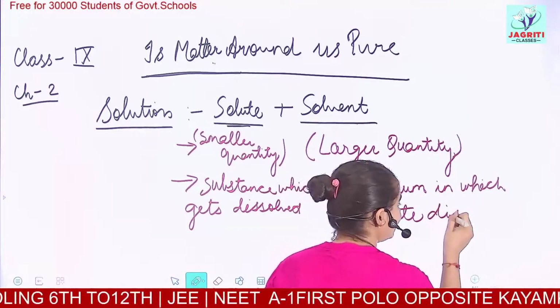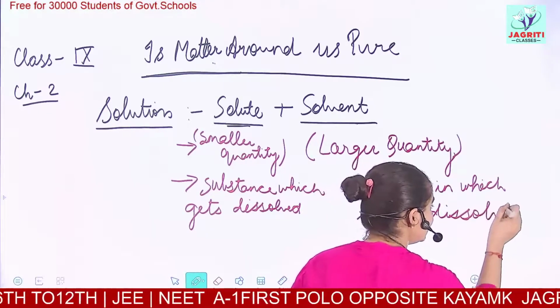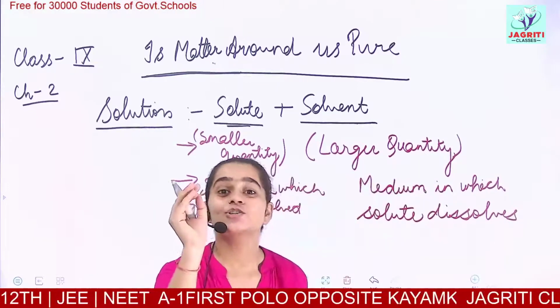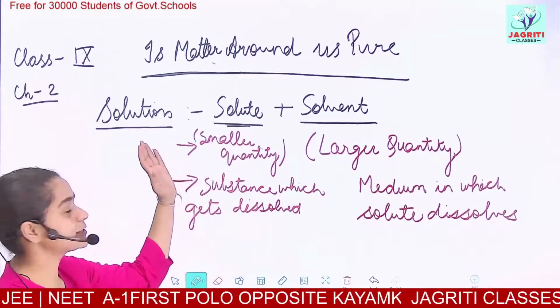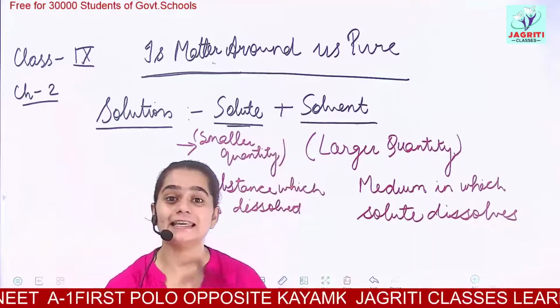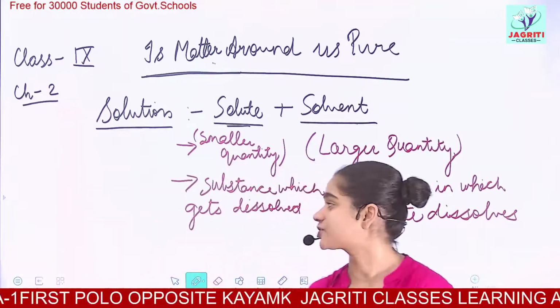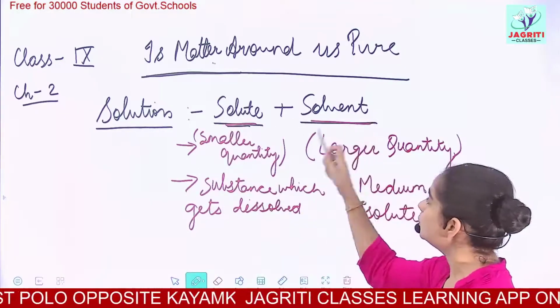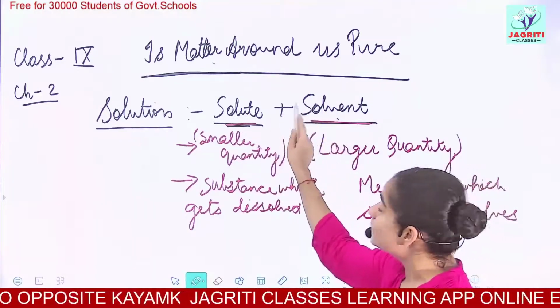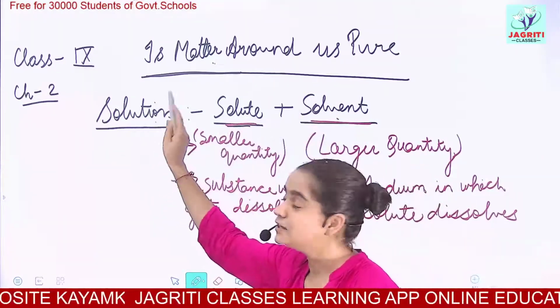So solvent is always present in larger quantity and solute is taken in small quantity. This was the basic difference which we were discussing in the previous video, the terms solute and solvent. These solute and solvent combine to give a solution.